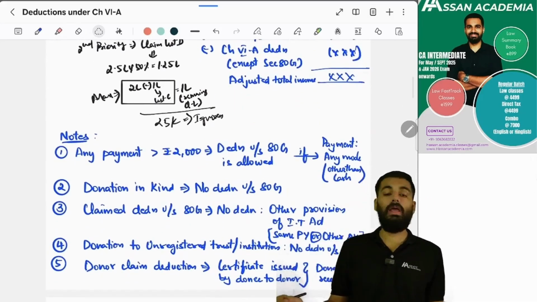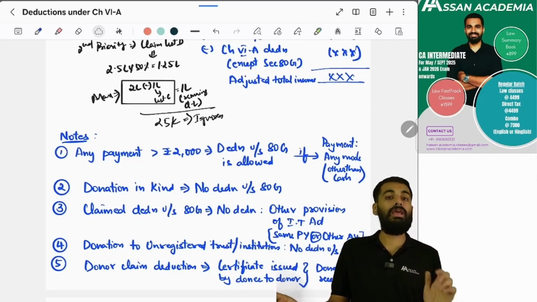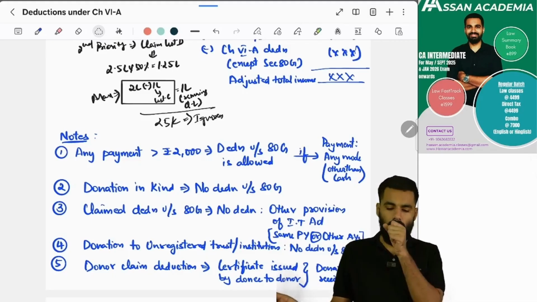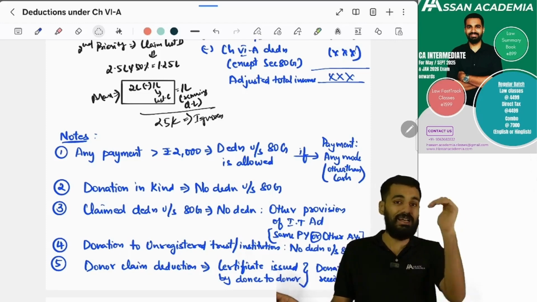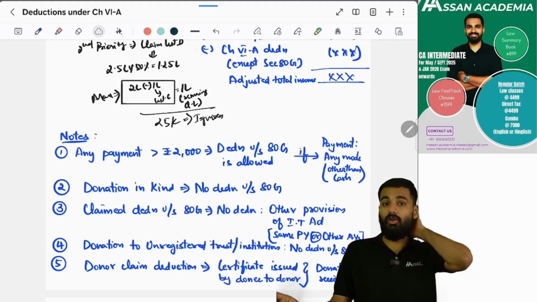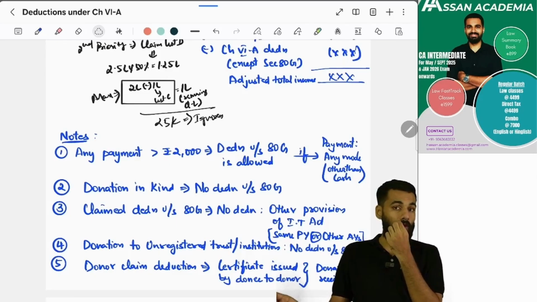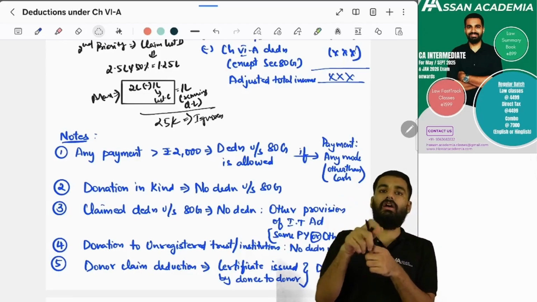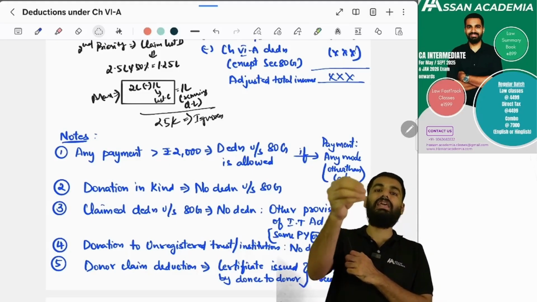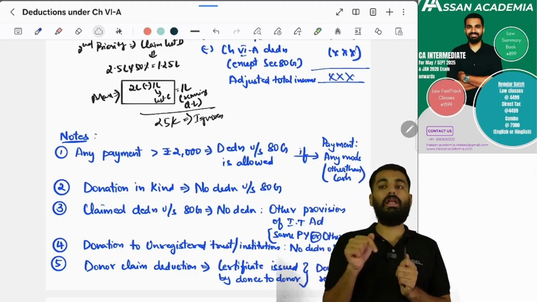Next, if you made a payment of more than 2,000 rupees in cash, you cannot claim deduction. If you make payment in kind, you cannot claim deduction. If you have already taken deduction for this donation under any other provision of this Act in this year or in other assessment years, you cannot claim deduction. If you have given donation to an unregistered trust or institution, you cannot claim deduction. And the donor can claim deduction only if the donee has given a certificate or bill saying he has received so and so amount of money. That certificate is proof and should always be there. Then only he can claim deduction.